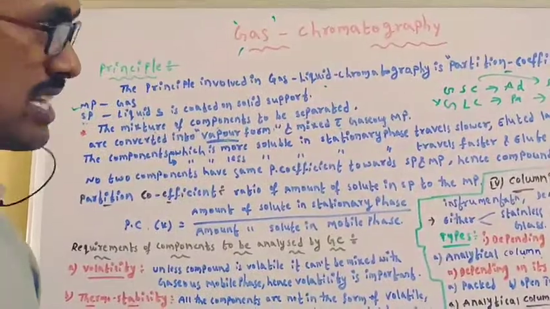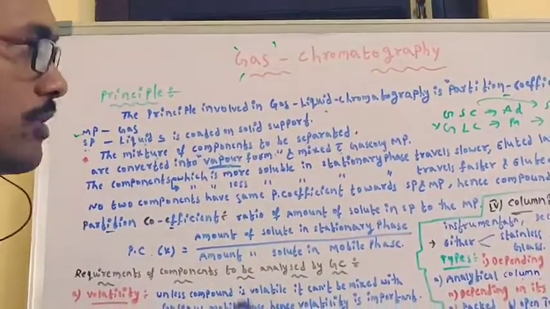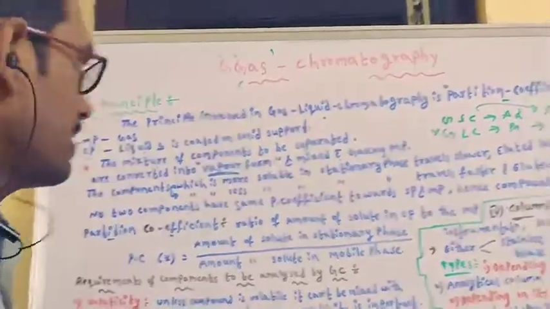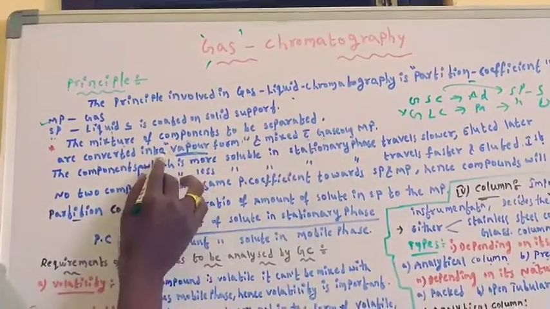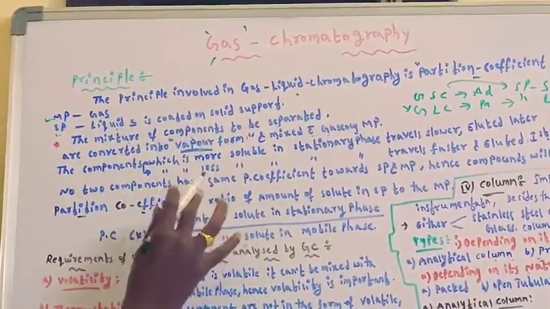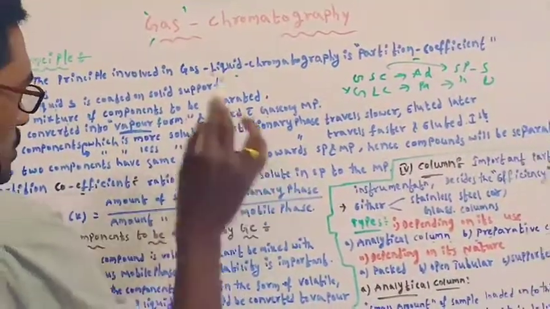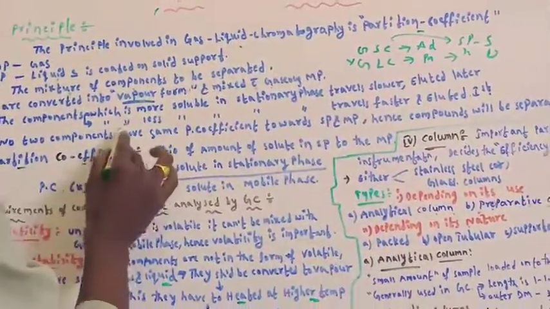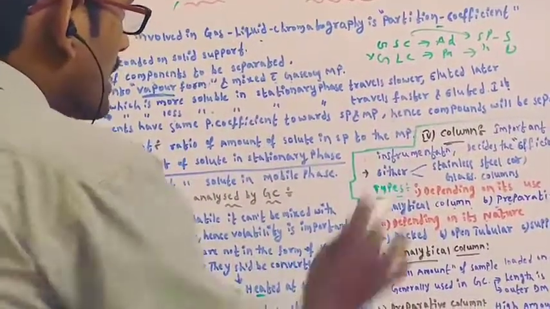In which chromatography technique the sample or mixture of components is converted into vapor or volatile form, then you need to choose gas chromatography. Before mixing with the gaseous mobile phase, they have to be converted into vapor form. The components which are more soluble in the stationary phase travel slower and elute later. The component which is less soluble in the stationary phase travels faster and elutes fast.